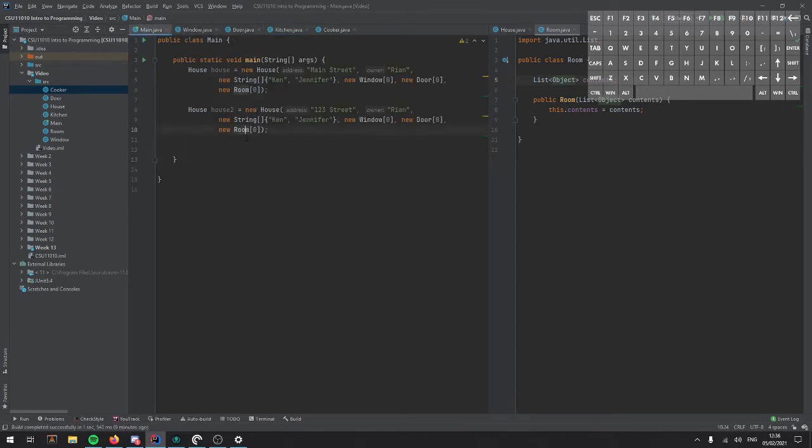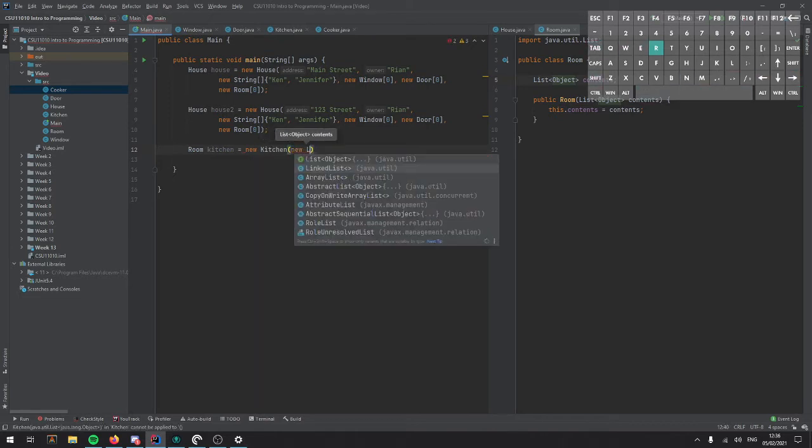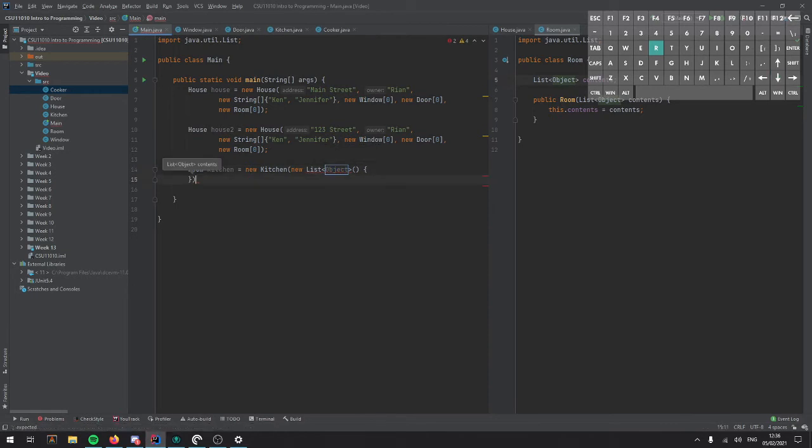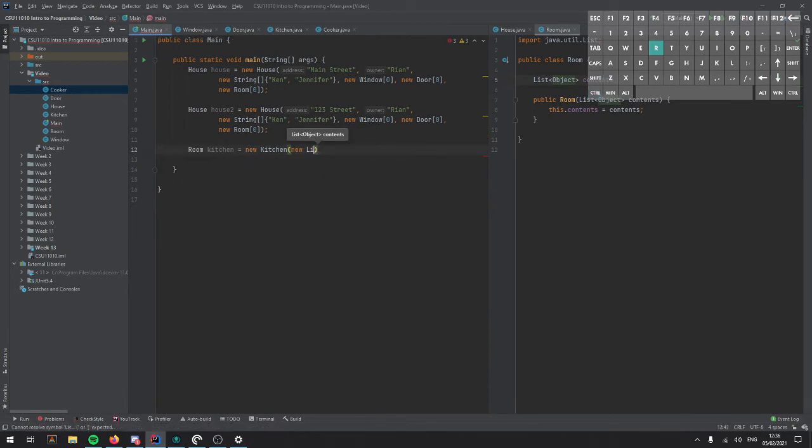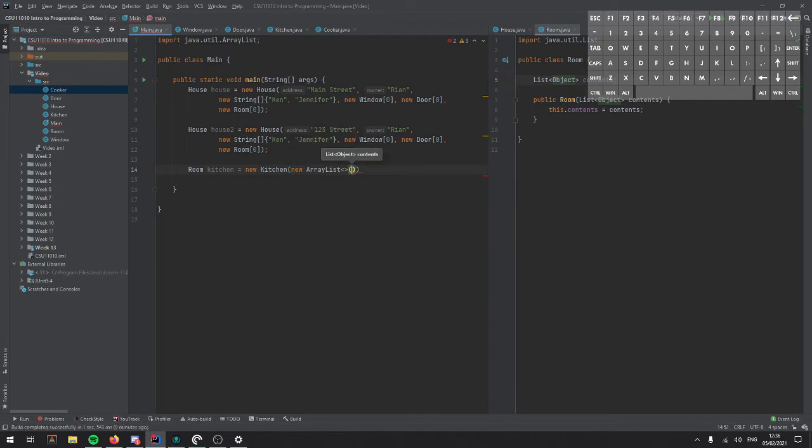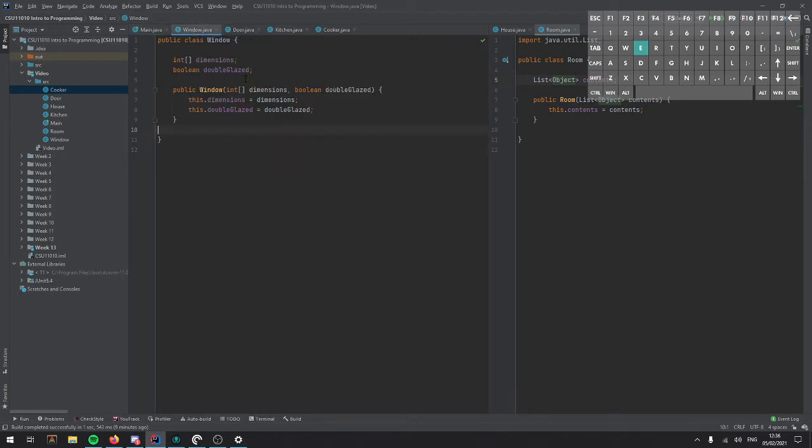So if I go back to my main, I can have room kitchen equals new kitchen. And again, I'd have to create a new list object in order to do that. So new array list, apologies. And that would be object. Actually, that's redundant. And that creates a kitchen object, but we're storing it as a room. And that's because kitchen extends from room. So that is a very basic introduction to inheritance.